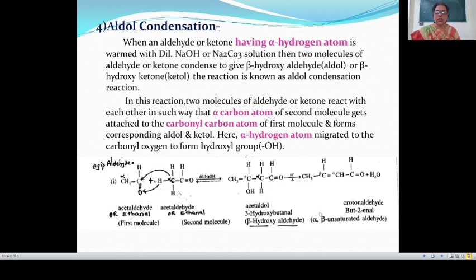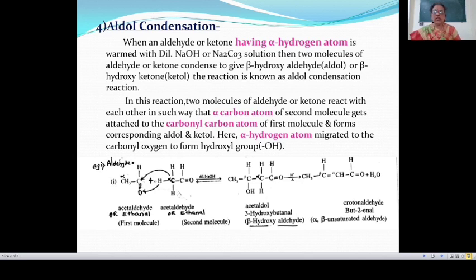In this reaction, the first step is a nucleophilic addition reaction, and the second step is an elimination reaction. Here the name of this compound: this is carbon number 1, 2, 3, 4. This is a derivative of butane, but here a double bond is present, therefore AN is replaced by ENE. At the second position a double bond is present, therefore but-2-en, and an aldehyde group is present, therefore AL. The IUPAC name of this compound is but-2-enal, or this is also known as crotonaldehyde.